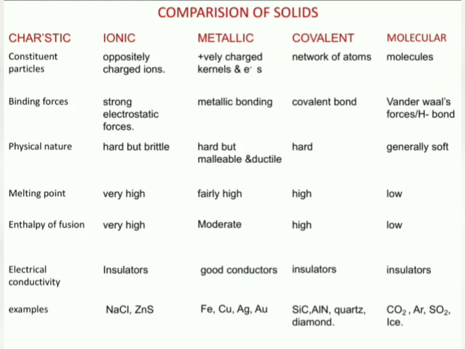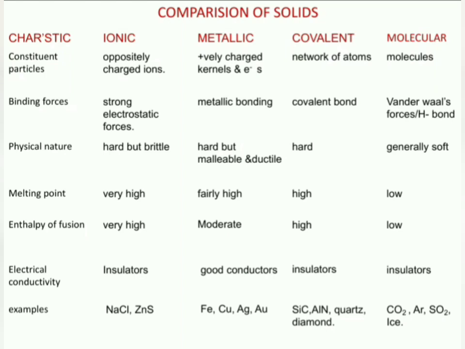Ionic solids contain oppositely charged ions, whereas metallic solids contain positively charged kernels or positive metal ions and delocalized electrons. Covalent solids contain a network of atoms where the atoms are held by covalent bonds. In case of molecular solids, molecules are present.